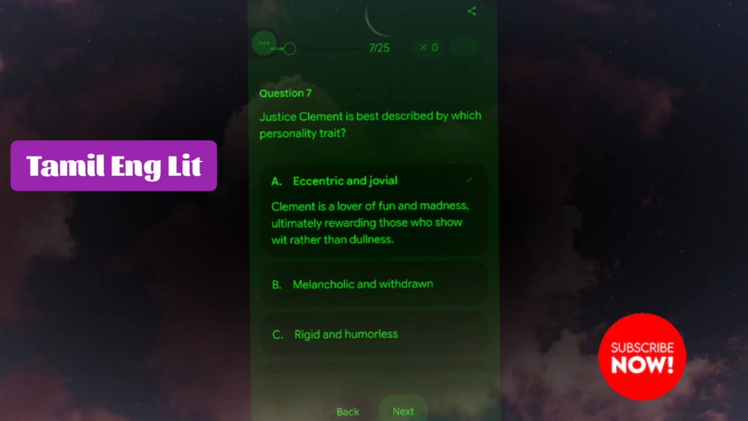Next question is, Justice Clement is best described by which personality trait? Eccentric and jovial. Clement is a lover of fun and manners, ultimately rewarding those who show wit rather than dullness.